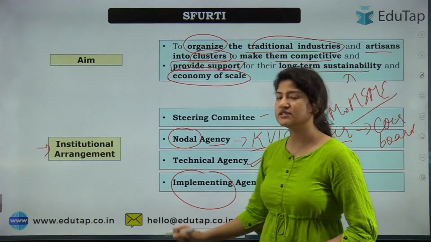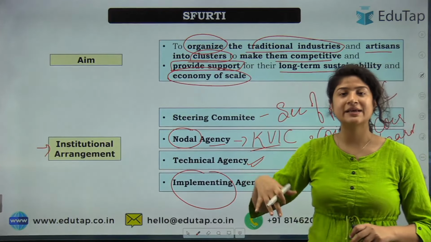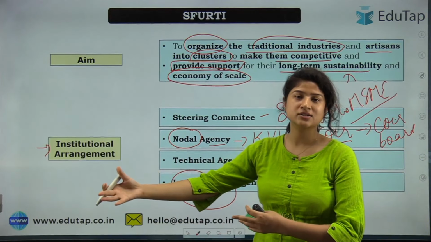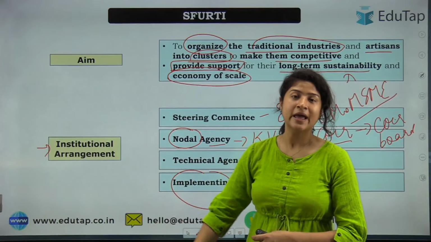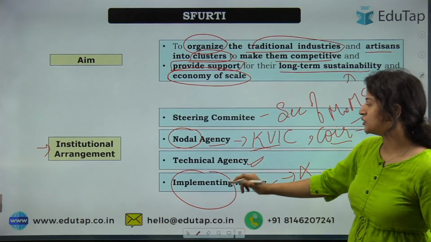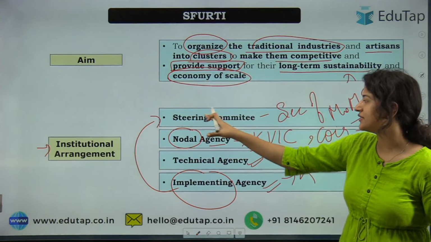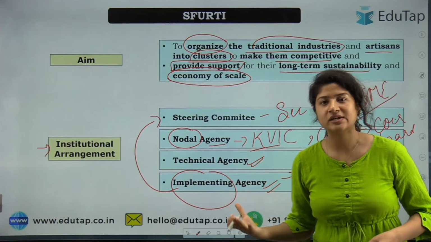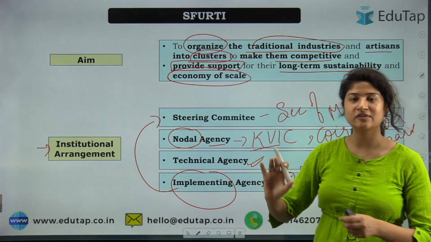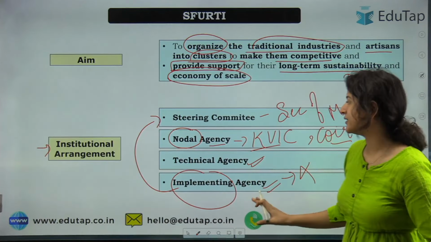This implementing agency will propose to the steering committee that in this area we have observed, for example, that handloom artisans are many and they can be joined as a cluster and benefited under SFURTI. They will prepare a plan and offer the proposal in front of the steering committee, and then they will decide. If it is approved, then the implementing agency will work on that cluster. And do remember, for one cluster there will be only one implementing agency.